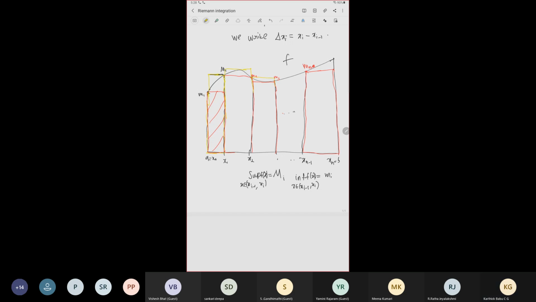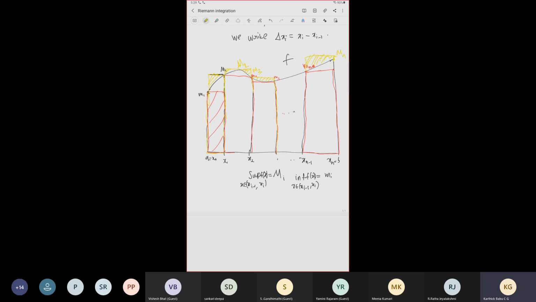You can easily see that the sum of the areas of the bigger rectangles is bigger than the area under the function, and the sum of the areas of the small rectangles is less than the area under the function. This we can see from the diagram.